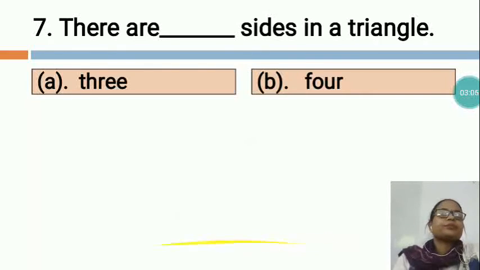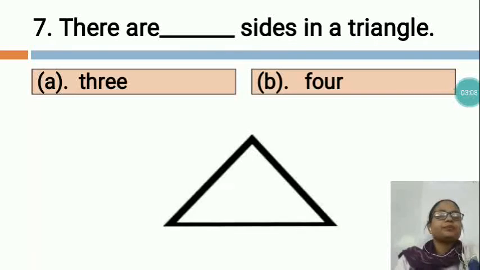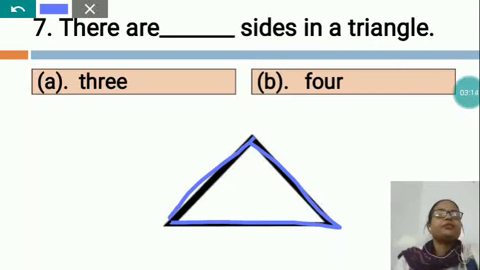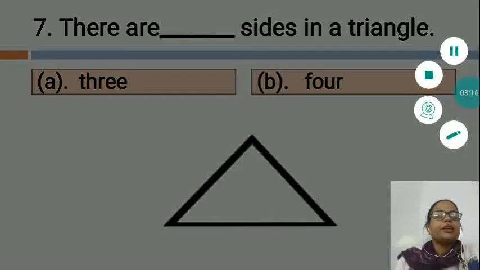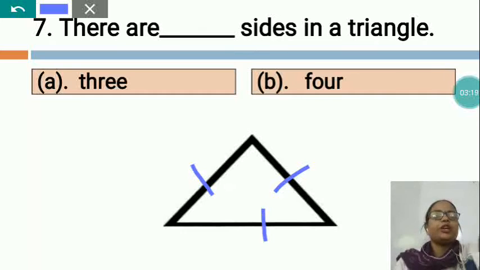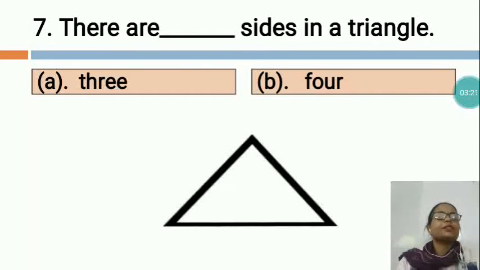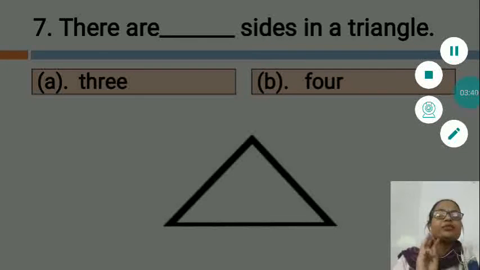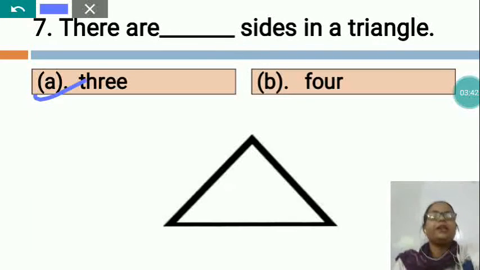Now tell me, you can see in this picture, this is a shape. Which shape? Triangle shape. There are 3 sides in a triangle. See, 1, 2, 3. How many sides, my dear? 3 sides. Have you seen a hanger? What is the shape of the hanger? Triangle shape. Have you seen the sandwich shape? Which shape? Triangle shape. There are many examples of the triangle. So you can see, my dear students, how many sides are in a triangle? There are 3 sides. So you will take option A, 3.